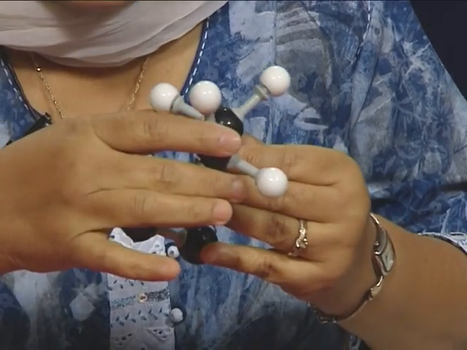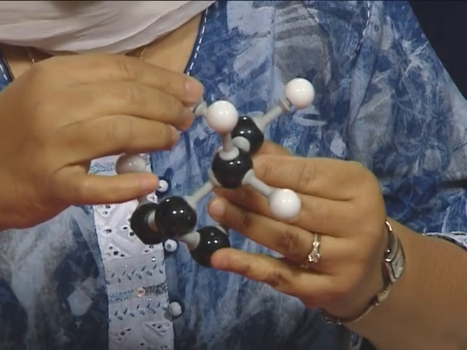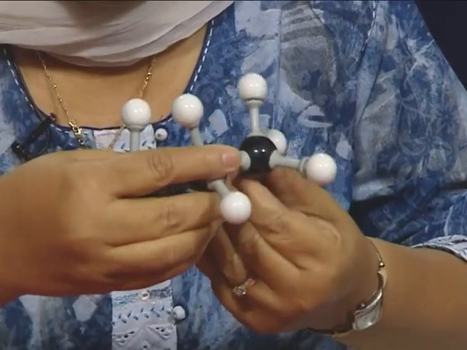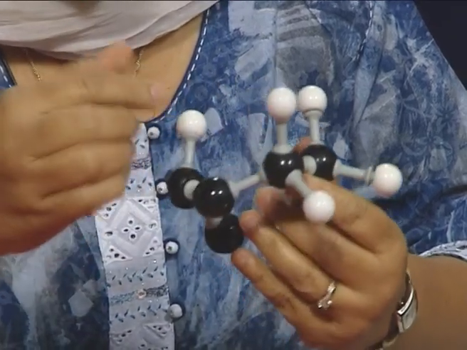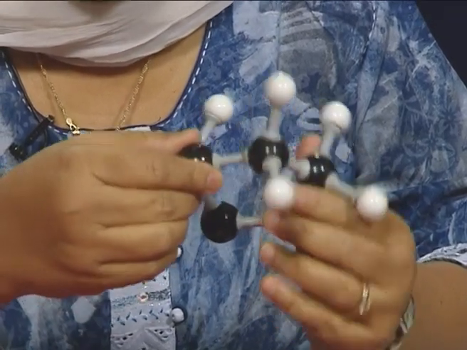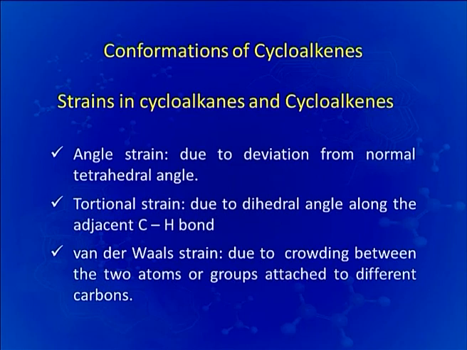That is why torsional strain within the molecule is possible, because of rotation along carbon-carbon bonds within the cycloalkane or cycloalkene rings. Now, the third type of strain possible in these rings is van der Waals strain, and this is due to crowding between the two atoms or groups attached to different carbons. Again, I will discuss this with the help of the model.